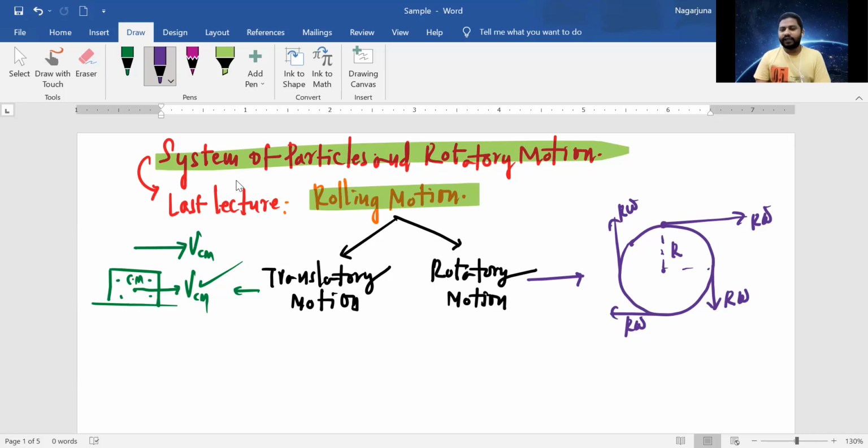At each and every point, the velocity keeps on changing because the direction is changing. Now, translatory motion plus rotatory motion, these two things together, we call rolling motion. So this is the brief idea about translatory and rotatory. We are going to add them so you can study the rolling motion now. Okay, let's begin.